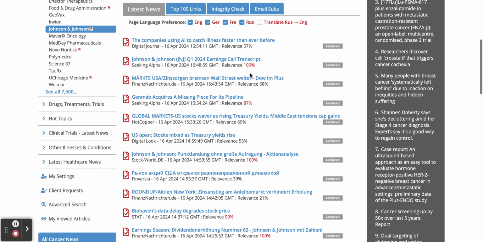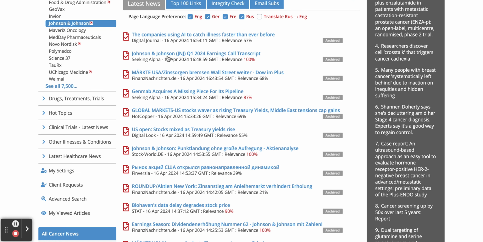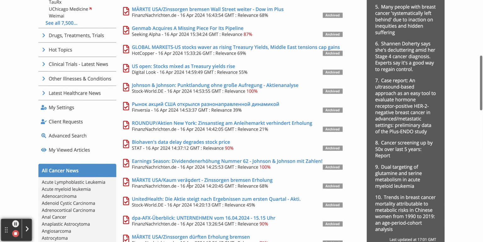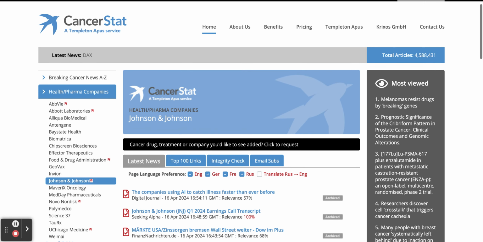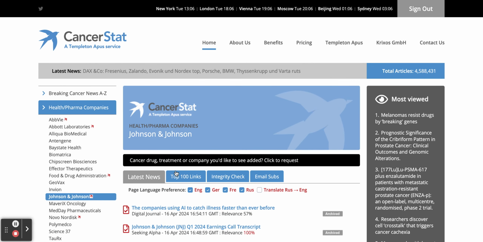Just having a quick look through the Johnson & Johnson news. You can see here, because we've switched on some of the other languages, you've got a German news article here for the third one, dropping down a bit further, another German one here, a Russian one there, and so on. Another German one down here and down there. So you can see how the additional languages work here.